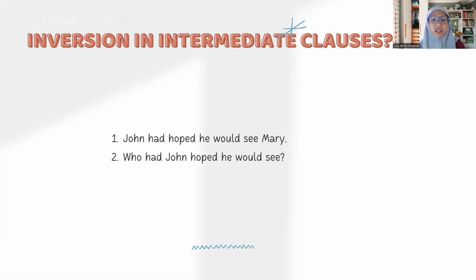Inversion in an intermediate clause occurs when subject auxiliary inversion appears not at the beginning of the sentence, but within the sentence, precisely in the clause or middle part of the sentence, after a certain expression. Auxiliary verbs are verbs that help the main verb. They don't stand alone but help the main verb. This is an example of an intermediate clause: John had hoped he would see Mary. Who had John hoped he would see?